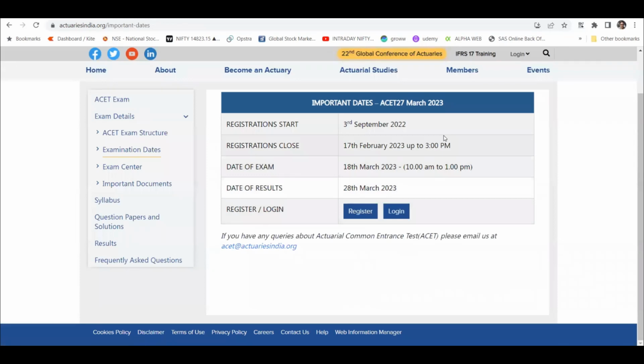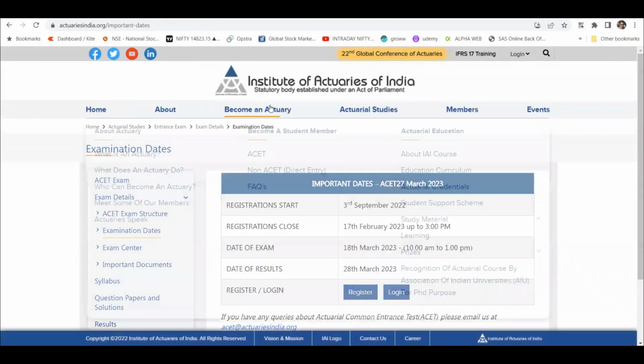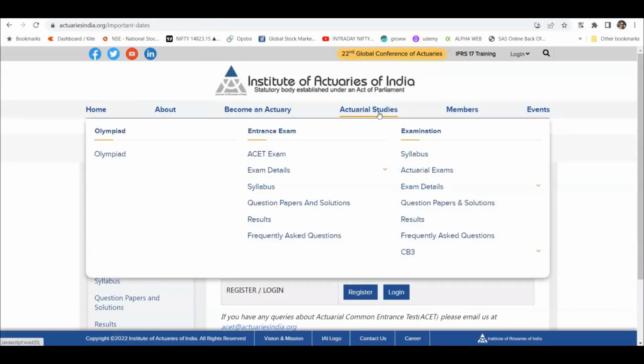Once you register, you'll get the material in your login, or you'll get the necessary details. But once again, I suggest that unless you have solved at least five or six papers, don't register. You need to have clarity in your mind that these are the types of questions you are comfortable answering. Only then should you register. You can mail this body, and they will respond to your queries. The main thing is to get the study material, and you will get it once you register.